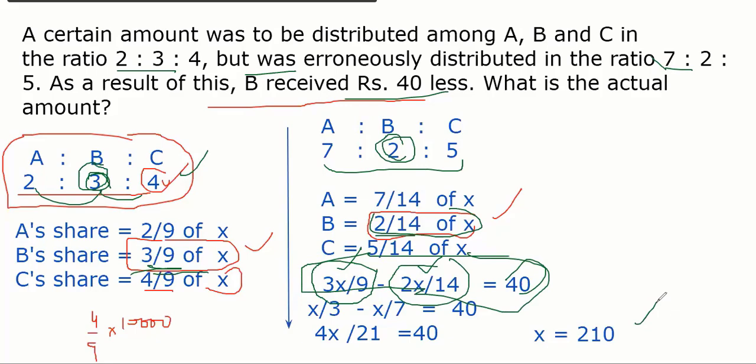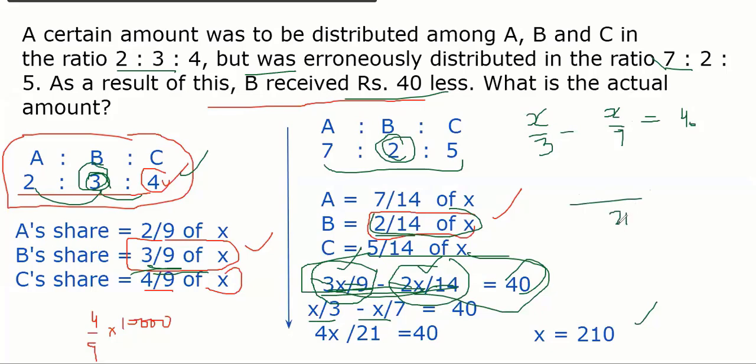So we will solve it by 4 by 9 into 210, no? Not 4 by 9. When you solve this, you get X by 3 minus X by 7 equal to 40, right? Yes, sir. 3 and 3 cancel here. That is clear: X by 3 minus X by 7 equal to 40. How will we solve it? How do you do the multiplication of fractions? I told you, not the LCM method. I told you another method. Everybody, I told this method in my elementary class also. Yes, sir, I know the cross multiplication. I did that, and we got X is equal to 210.